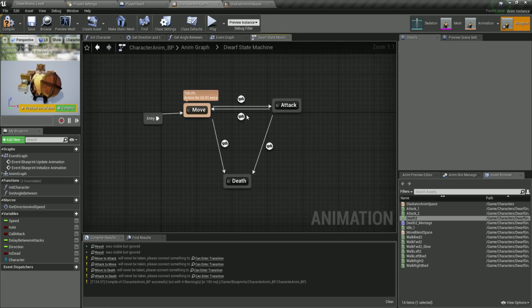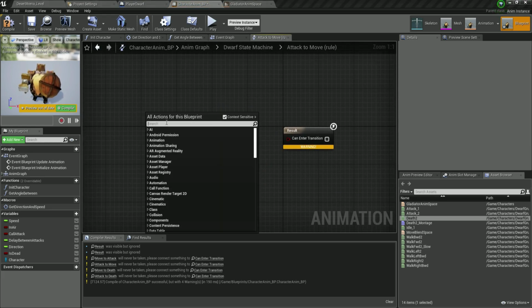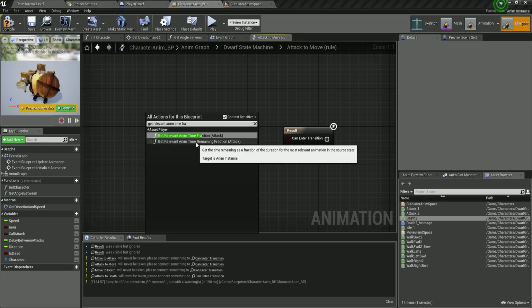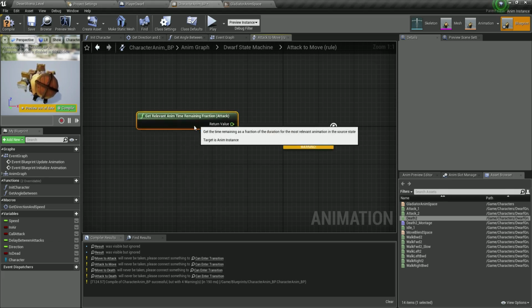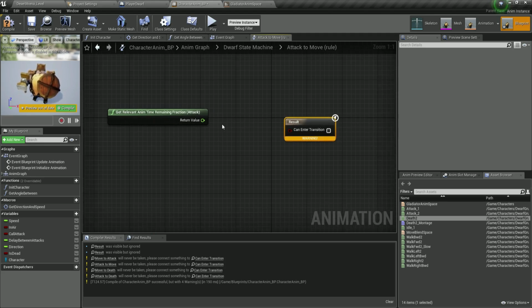So let's now go back from attack to move. So double click this over here, and what I'm going to do is right click and search for get relevant anim time, and we want the fraction. So get relevant anim time remaining fraction. This is what we want. Basically, it will give us the time remaining from this animation. So how much this animation has left until it's finished playing.